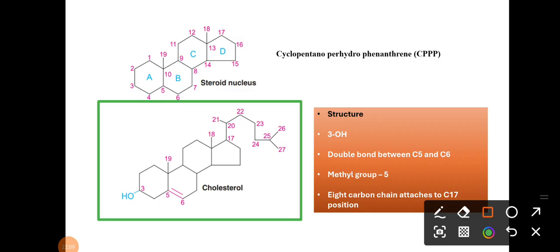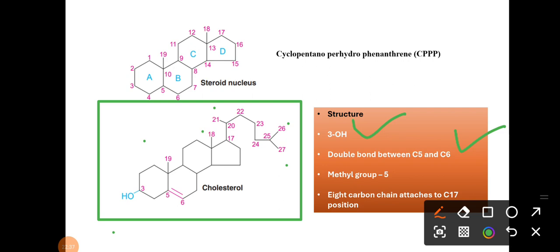So please guys see the structure carefully. At third position there is a hydroxy group. Then again a double bond is present in between the C5 and C6 here. And methyl groups, how many methyl groups are there? Total 5, right? What position? Here 19, 18, 21, then 26 and 27, means total 5 methyl groups are present in your cholesterol.